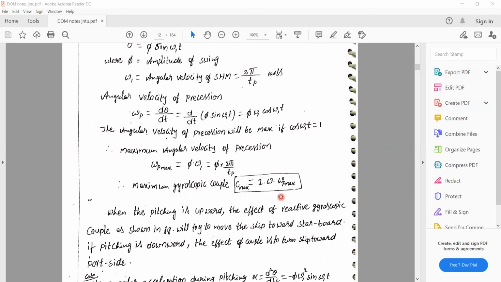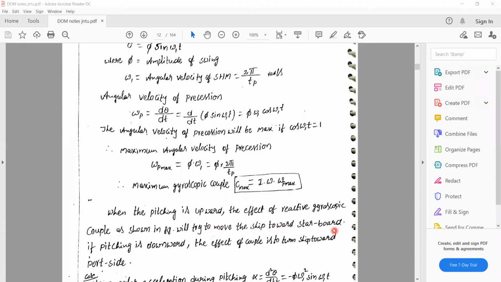When the ship passes over the tide, that is pitching upward, the effect of gyroscopic couple comes into play. The tide amplitude is also very high. So their effect is to move the ship towards the starboard side during pitching upward.